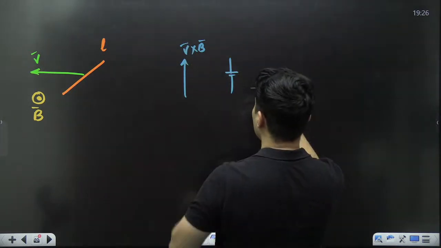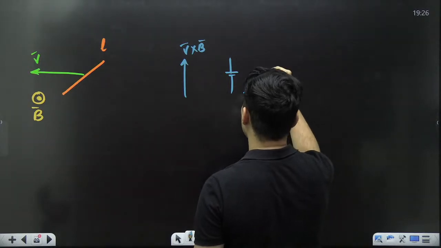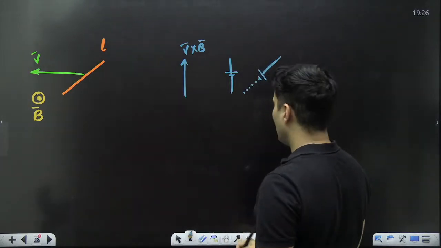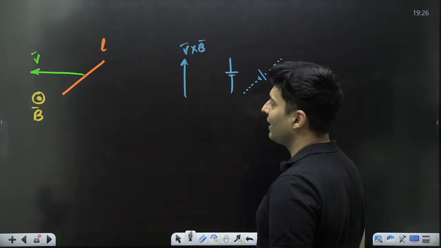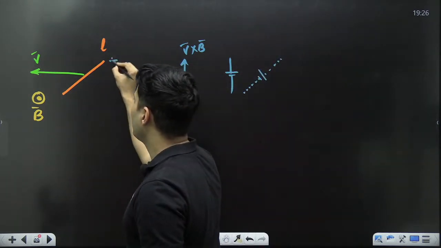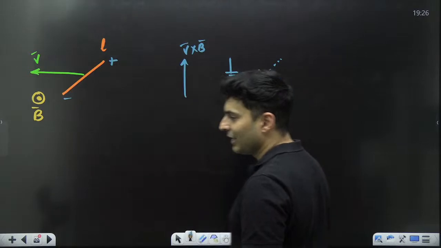So replace it with a battery like this, but actually the length is not in this direction, it is in this direction. So there will be a component of that battery in this particular direction. So this would be the positive polarity, this would be the negative polarity.